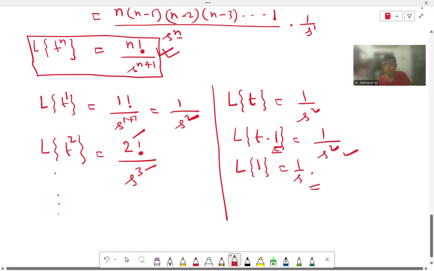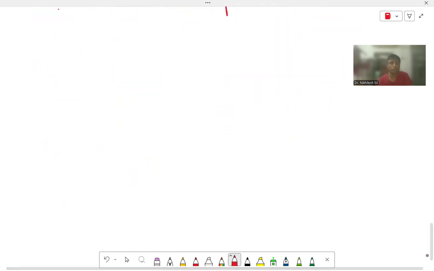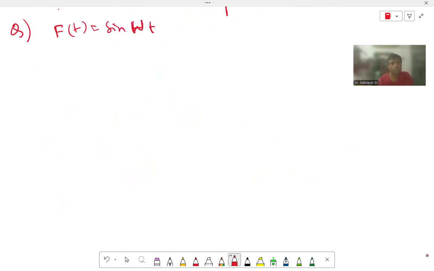Clear? Now we will find the Laplace transformation of sin t. It is a very important thing. That is, f(t) becomes sin t. How can we get sin omega t? So I am giving the general formula with omega. Omega may be 1. If omega equal to 1, then it becomes sin t. If omega equal to 2, then it becomes sin 2t. We can get the Laplace transformation of sin omega t, cos omega t, sin hyperbolic omega t, as well as cos hyperbolic omega t.